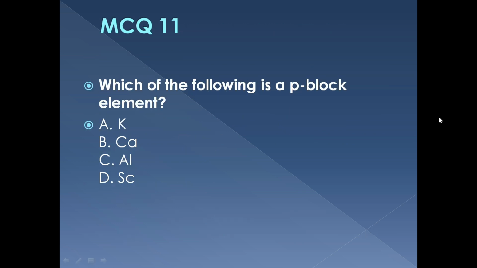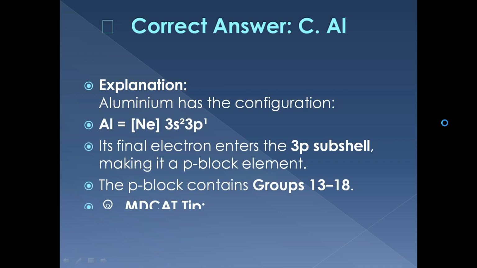MCQ 11. Which of these is a p-block element? Potassium, calcium, aluminium, or scandium? The correct answer is aluminium. Its configuration ends in 3p1, meaning its last electron enters a p subshell. Therefore, it belongs to the p block.